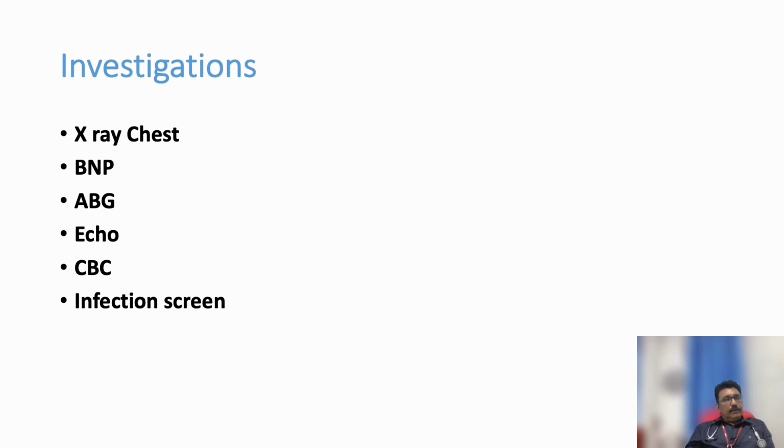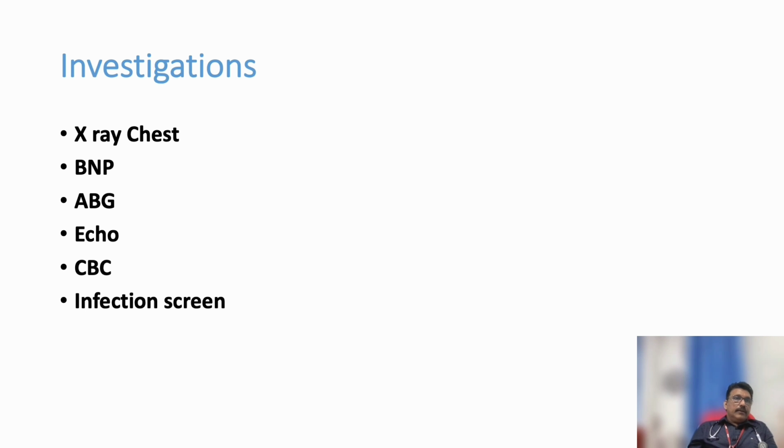Echo should be done in patients who have cardiac disease. CBC can be done in patients with severe failure, because in cardiac failure, anemia is a trigger. Anemia can trigger cardiac failure in those with pre-existing heart disease, and it can produce cardiac failure also because of the fluid overloaded condition.